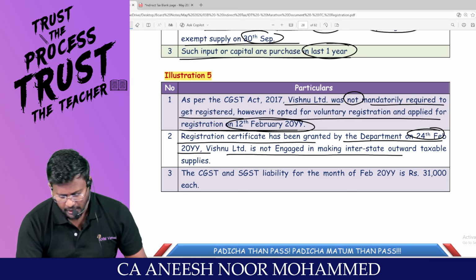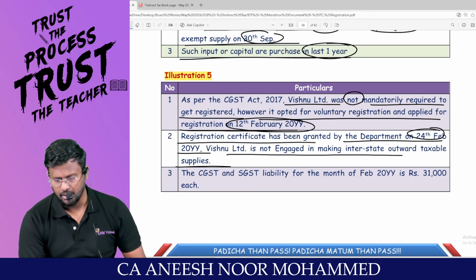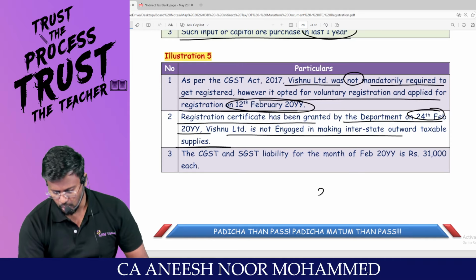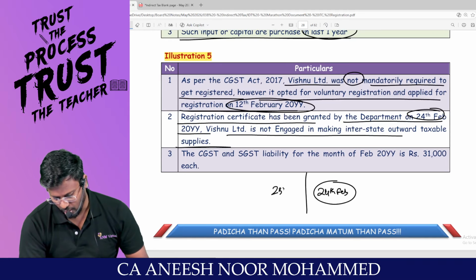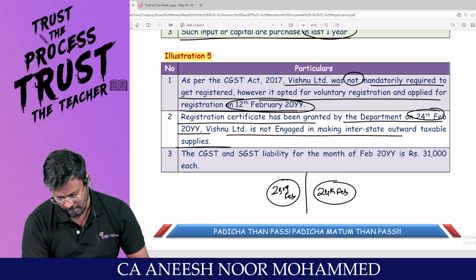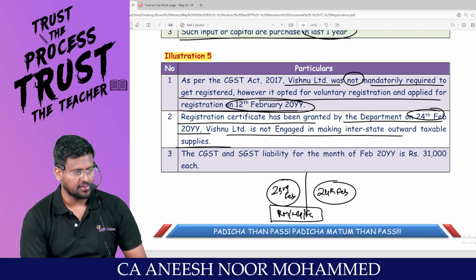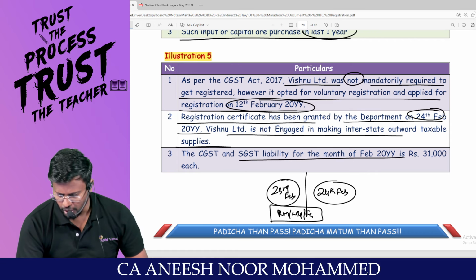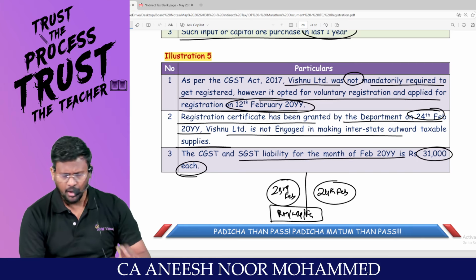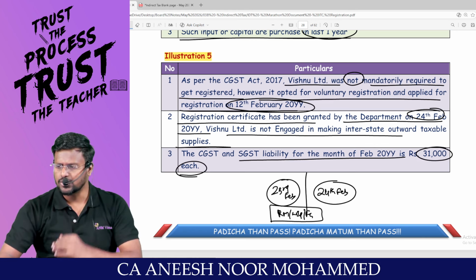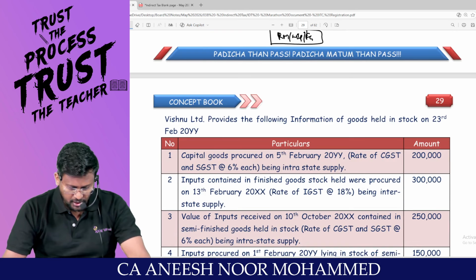Vishnu Limited is not engaged in making interstate outward supply. That means, since it is on 24th of February, whatever stock you are having on 23rd of February, on that raw material, WIP and finished goods, you are entitled to take ITC. CGST and SGST liability for the month of February is 31,000 each. Since there is no interstate outward supply, only intrastate outward supply is there. So CGST and SGST 31,000 each.